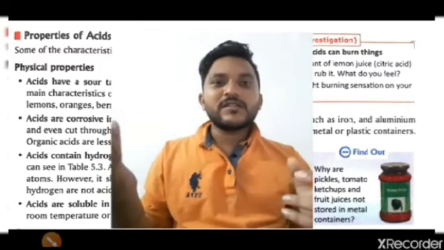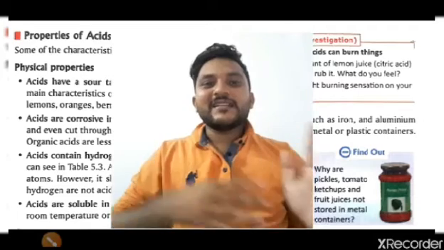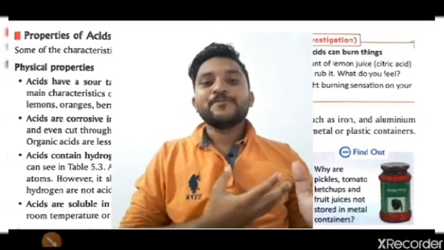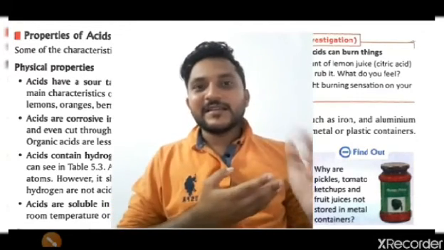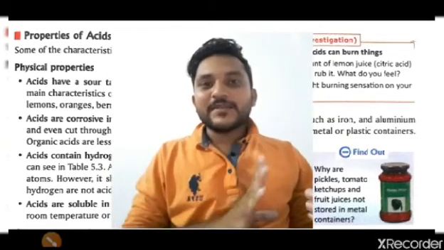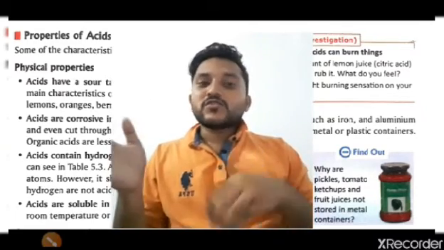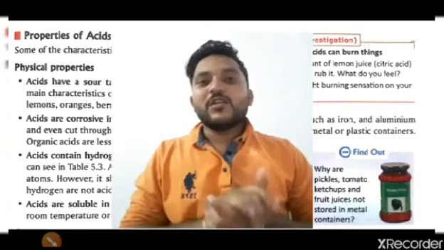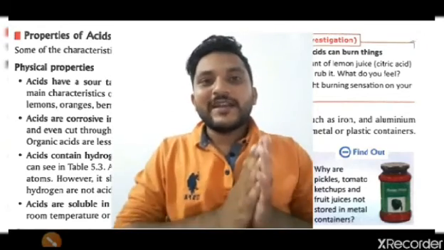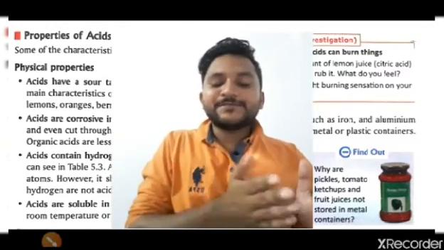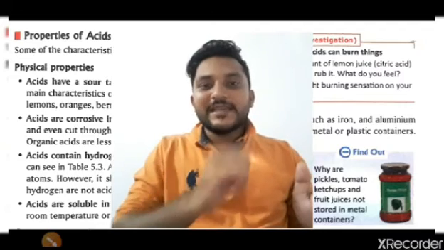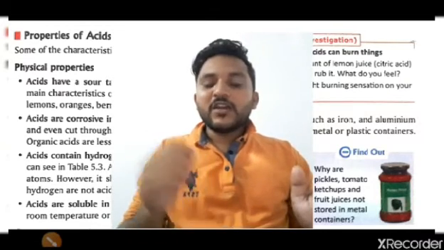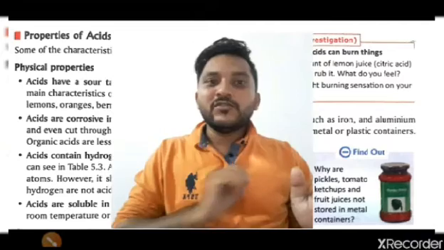So we have got our answer: they have these properties because acids are present in some, bases are present in some, and salts are present in some, so they are salty in nature. We had also read about weak and strong acids. We had also read about concentrated and dilute acids.